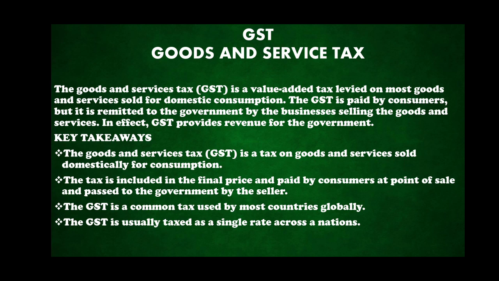The next one is the tax is included in the final price and it is paid by the consumers at the point of sale and passed to the government by the sellers. So it is a tax that we pay in addition to the price, and this tax is given directly to the government by the sellers, and it is taken only by the government and not by the sellers.